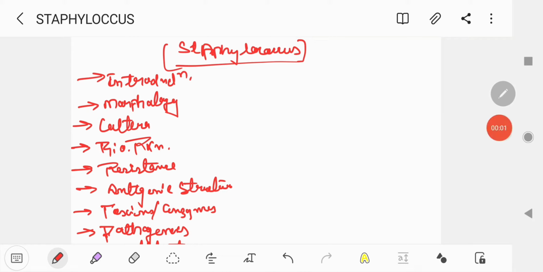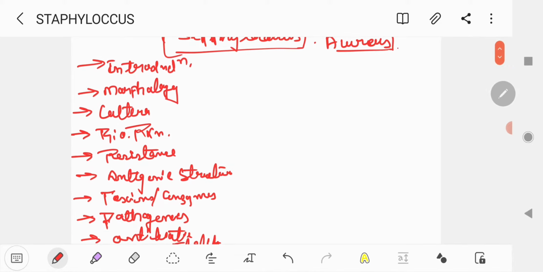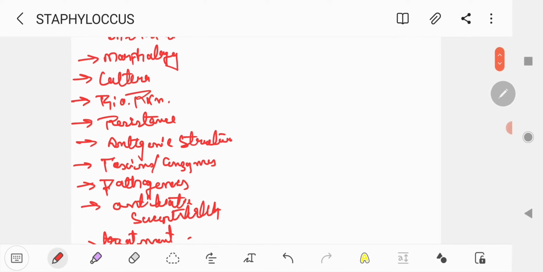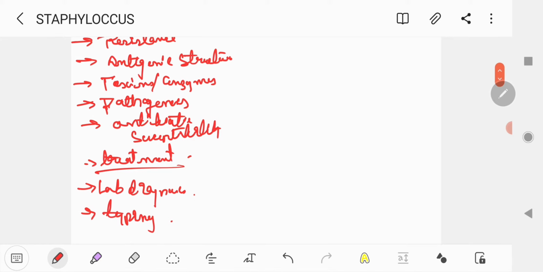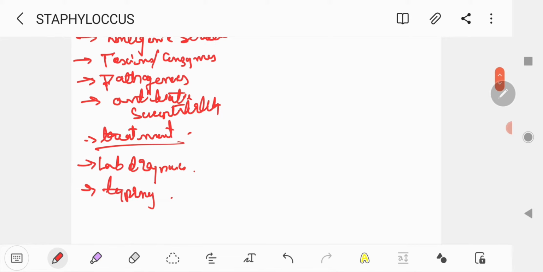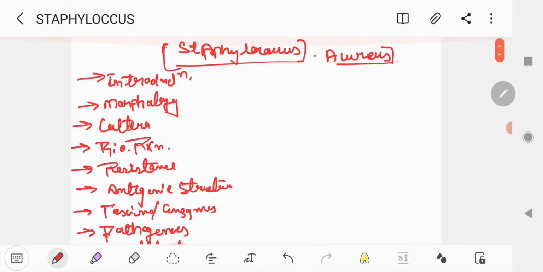Yes, so Staphylococcus, which is the first bacteria and the most important bacteria in bacteriology. So Staphylococcus aureus. Mainly I have included these points: introduction, morphology, culture, biochemical reaction, resistance, antigenic structure, toxin, enzyme, pathogenesis, antibiotic susceptibility, treatment, lab diagnosis, and typing. So these are the main points.